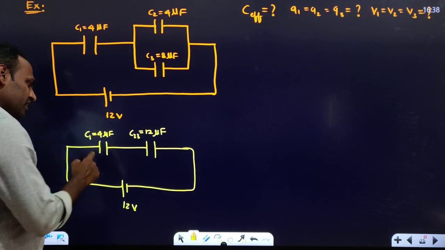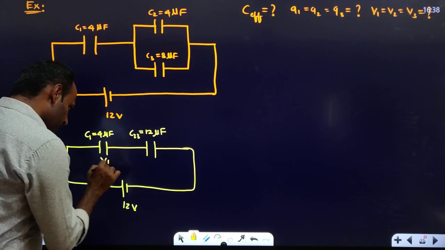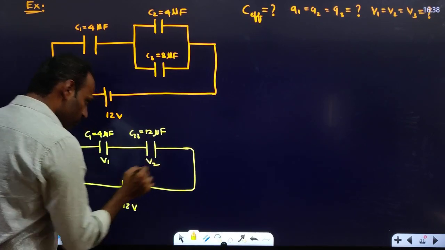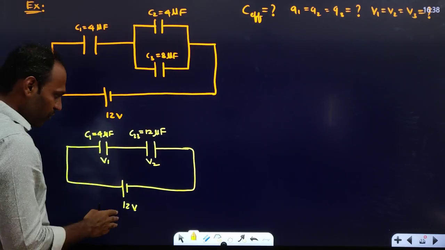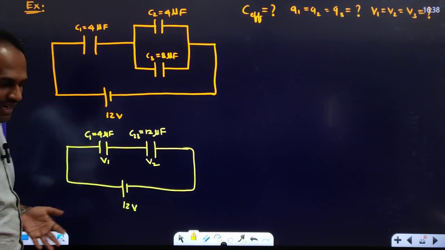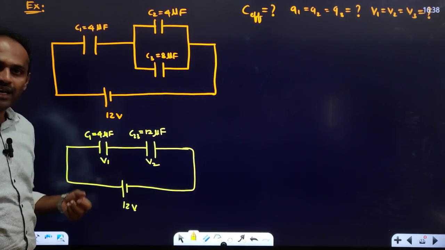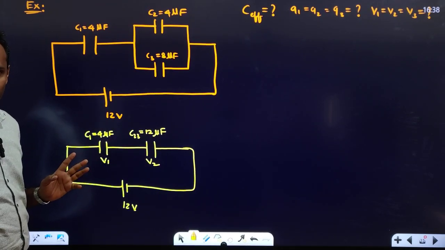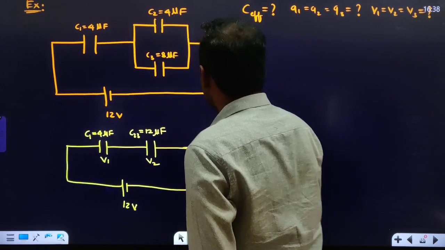In series the charge will be the same, but the voltage gets divided. Let the voltage across the first capacitor be V1, and the voltage across C23 be V2, right? V2 plus V1 will be equal to 12 volts. This 12 volts gets divided. It may get divided in 4 and 8, it may get divided in 6 and 6, it may get divided in 7 and 5. It can get divided in any way. So on what basis does it get divided?